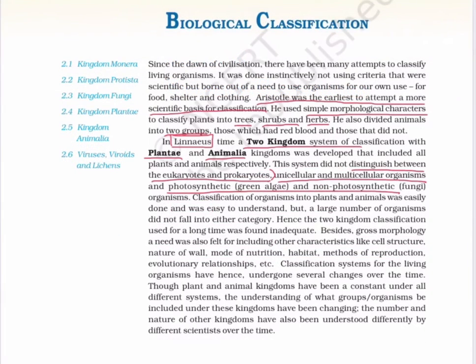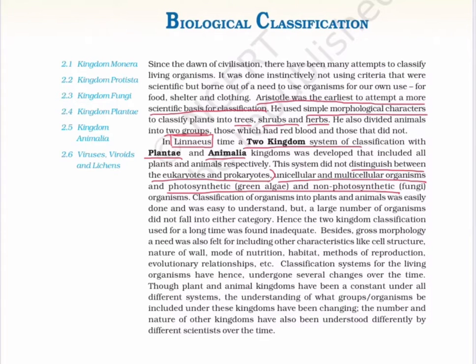After this, three kingdom classification was proposed by Ernest Haeckel. He divided the organisms into three kingdoms: kingdom Protista, kingdom Plantae, and kingdom Animalia. He kept all the unicellular organisms in kingdom Protista, all plants with cell wall in Plantae, and organisms without cell wall into Animalia.